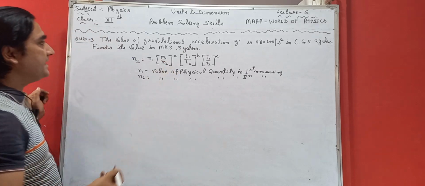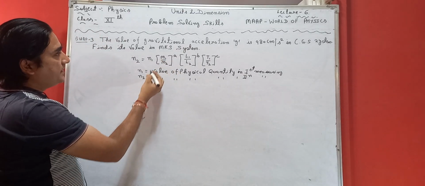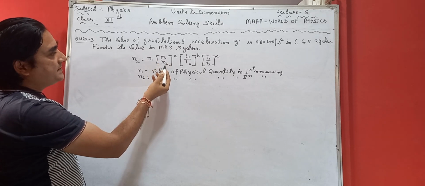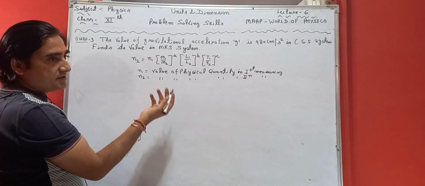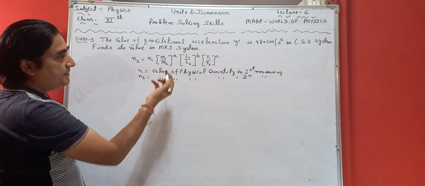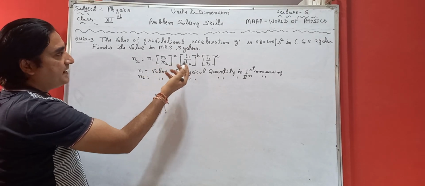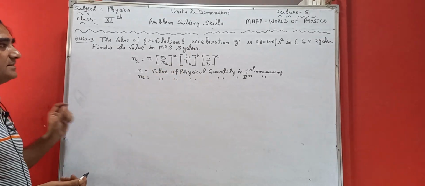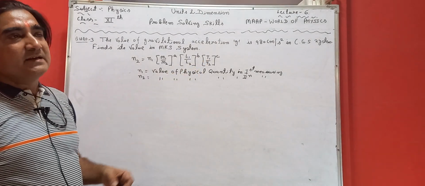Similarly, M1 and M2 are the values of mass in the first and second measuring systems, L1 and L2 are the lengths in the first and second measuring systems, and T1 and T2 are the times in the first and second measuring systems.